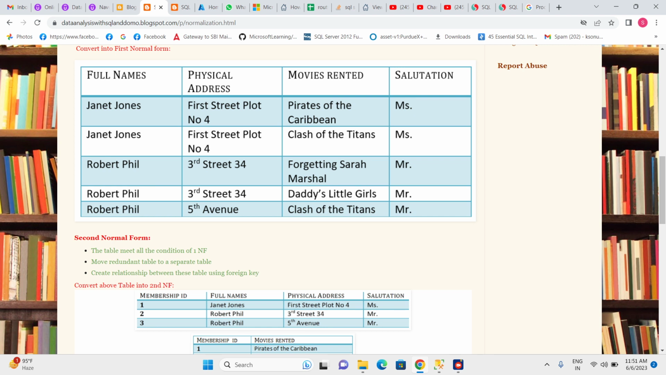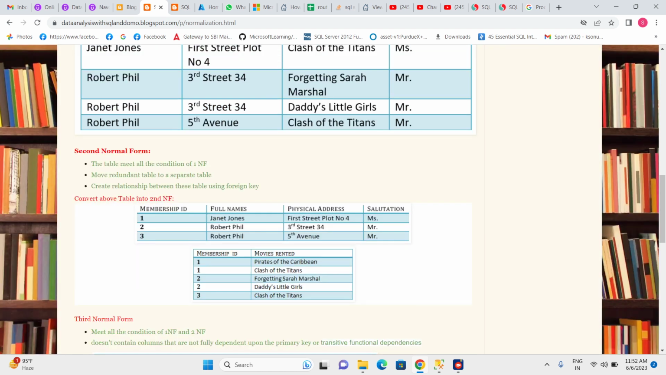By seeing this we can think that full name, address, and salutation are person information, but movie is not person information. So we can separate the movie information into another table, and we can create one ID column that will create a relation between these two separated tables. Just an example.